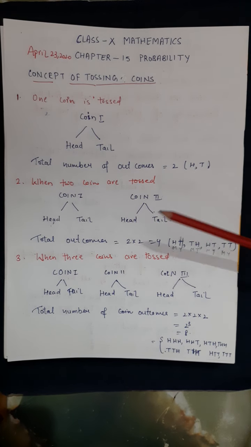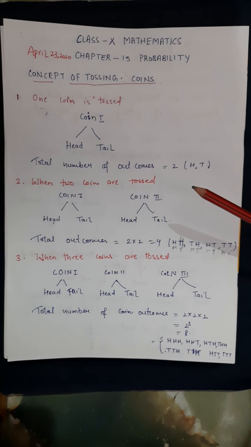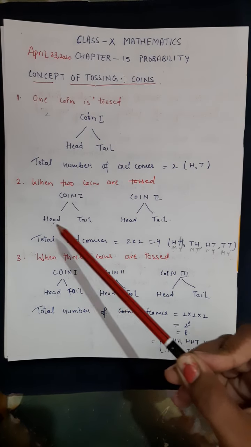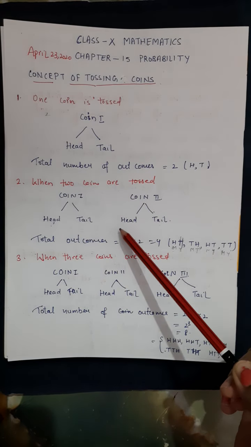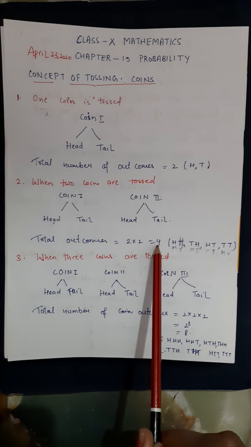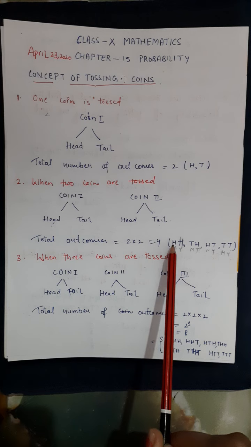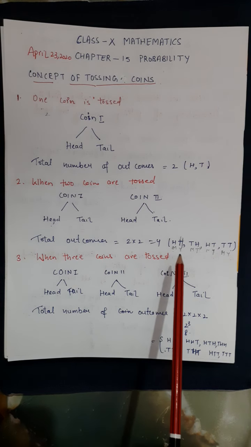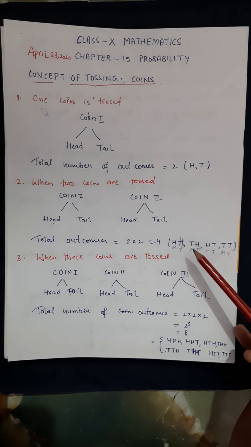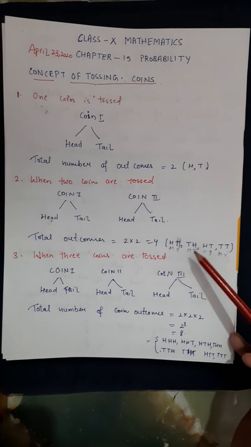When we have 2 coins, either the first coin can come head or tail, and the second coin, head and tail both can come. So there will be 4 outcomes in total, right? Let us suppose one coin is in my hand and another coin is in your hand. We are tossing them simultaneously. So what are the possible outcomes?